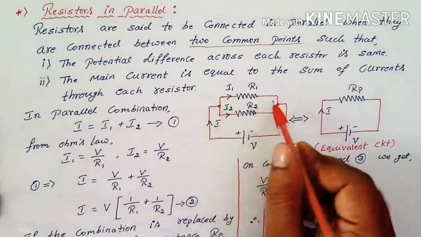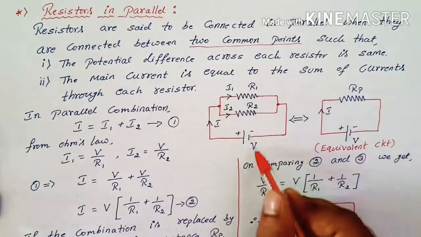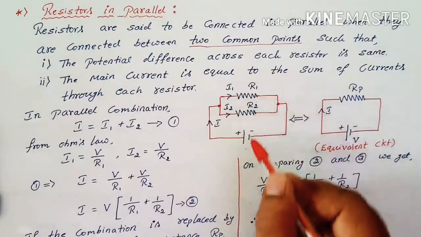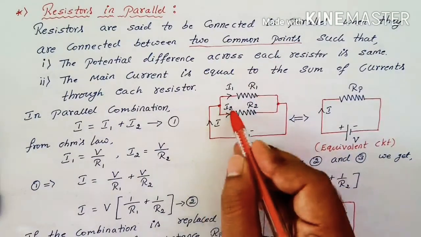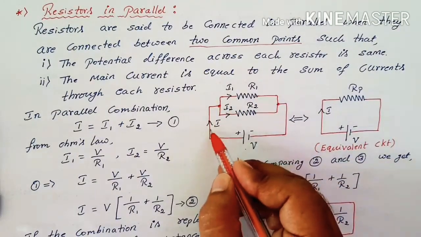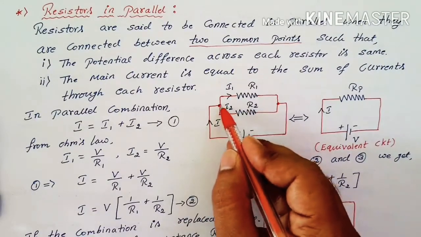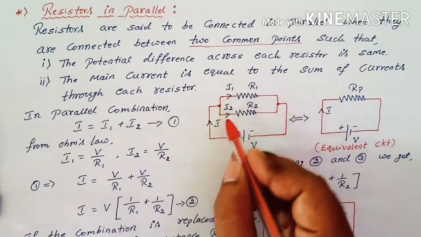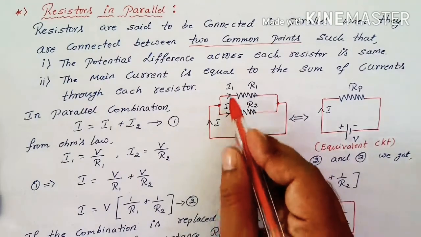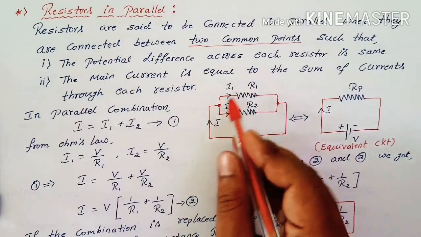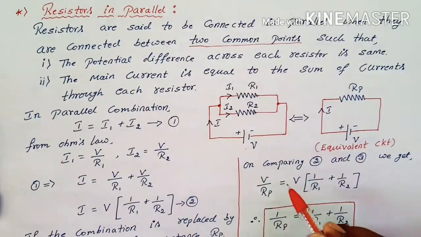When the terminals are common, the potential difference across these two will be the same, but the current in this circuit gets branched. The main current enters this junction, and after this junction it gets split as I1 and I2.